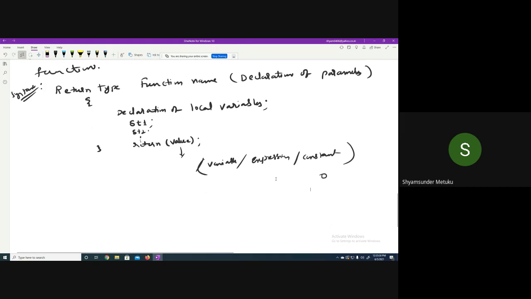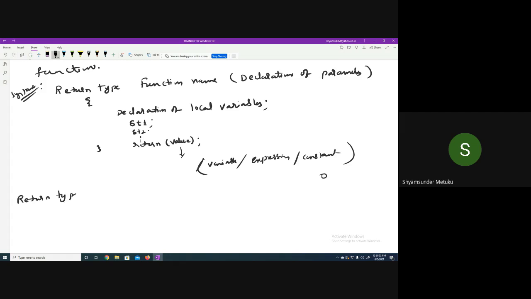The function definition must have a return type, function name, and declaration of the parameters. Then, if it is needed, you should define the declaration of the local variables. Then statements. Then the return value is important because there is a return type, some type. So based on that, you should return the corresponding value. In place of the value, you can write an expression or a constant. So what exactly is a return type? Let us understand.